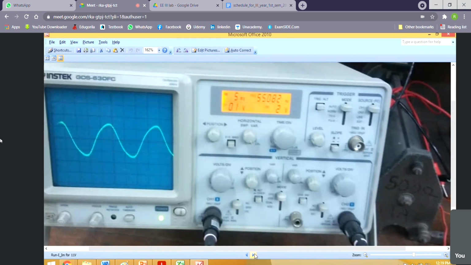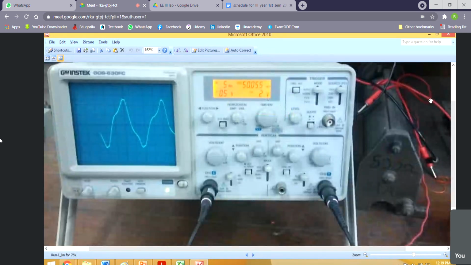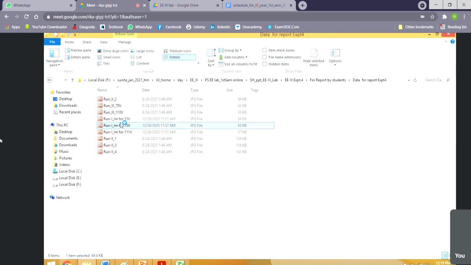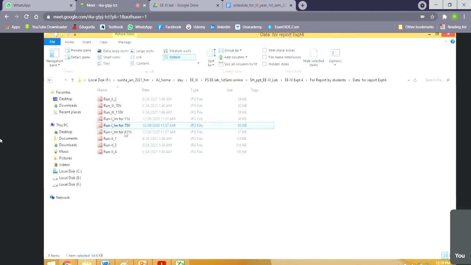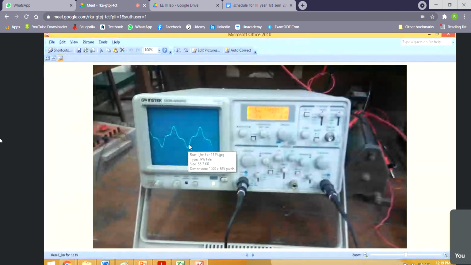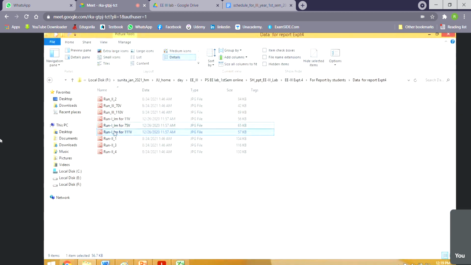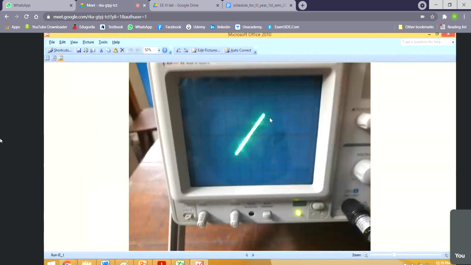So this is for the main report. This is for run 1. For run 1 there are three observations. This is for 75 volt. In the file name I have written 75 volt, so you will have no confusion. Then one is for 111 volt, right? So you have to trace. Then for run 2, this is obviously for 0 degree.